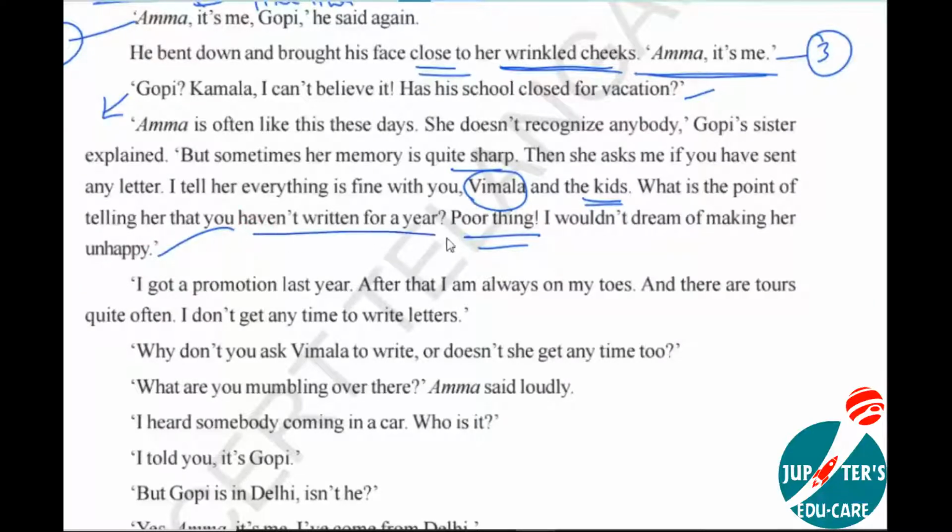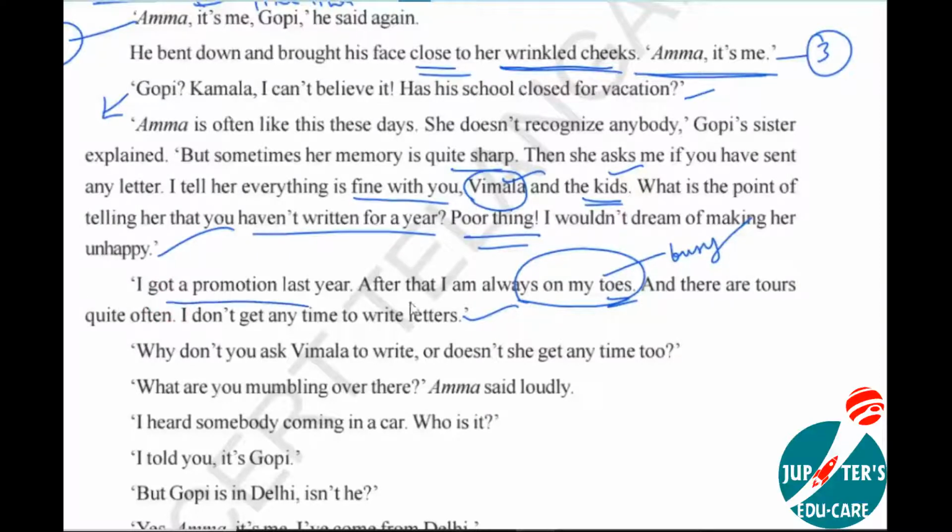You did not write even for the last one year, even though I used to tell her everything is fine with you and Vimala and the kids. Vimala is nothing but Gopi's wife. I got a promotion last year. After that, I am always on my toes. Always on my toes means busy. And there are tours quite often. I don't get any time to write letters. Such an answer he's giving his sister, to write a letter to a mother.